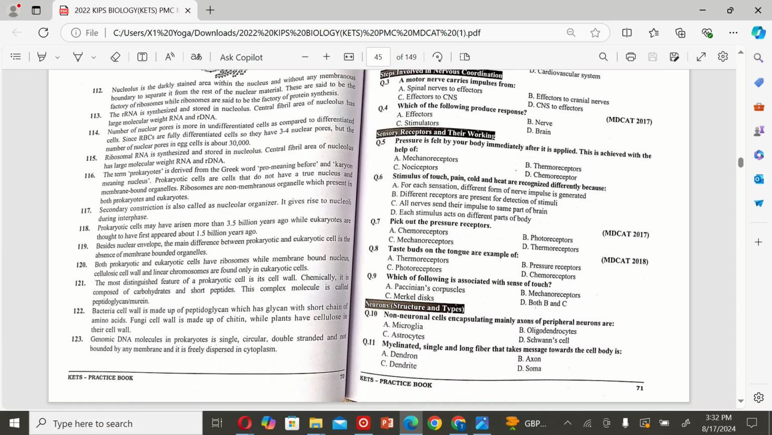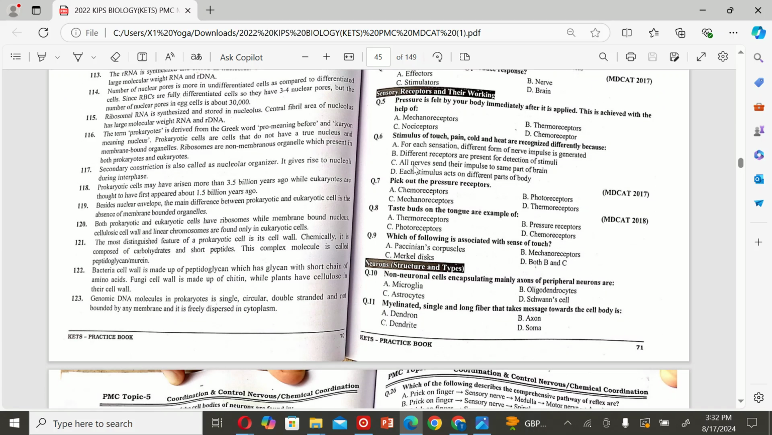Mechanoreceptors. The next MCQ is: stimulus of touch, pain, cold, and heat are recognized differently because A. For each sensation, different form of nerve impulse is generated. B. Different receptors are present for detection of stimuli. C. All nerves send their impulse to same part of brain. And D. Each stimulus acts on different parts of body. So the correct option is B. Different receptors are present for detection of stimuli.